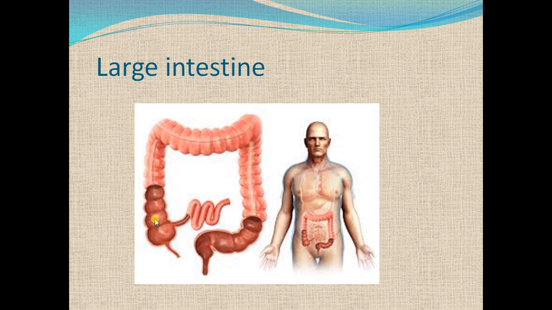The water and minerals still present in the food are absorbed further in the large intestine. The undigested food is then stored in the form of feces in the last part of the large intestine, and that is called rectum. So this last part is called rectum, and then the undigested food in the form of feces is expelled through anus.